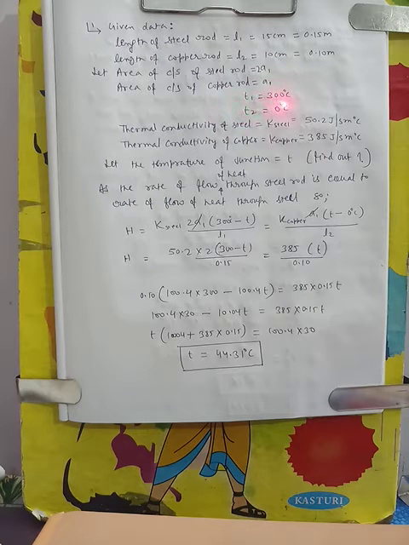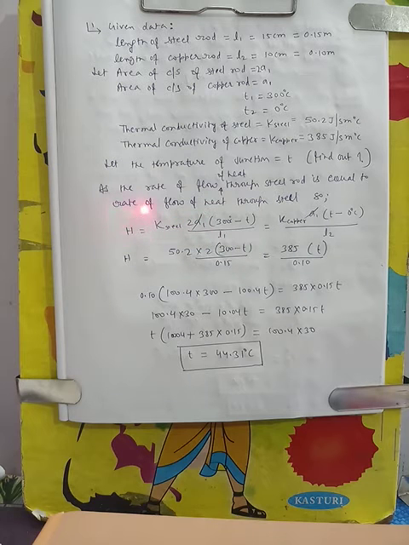T1 is 300 degrees Celsius, T2 is 0 degrees Celsius. The thermal conductivity of steel, K steel, is 50.2 joule per second meter degree Celsius, and the thermal conductivity of copper is 385 joule per second meter degree Celsius. Let the temperature of the junction be T, which we have to find out.